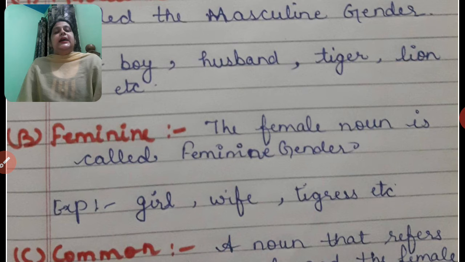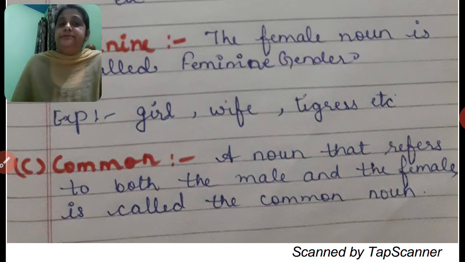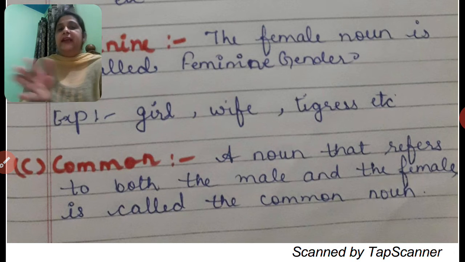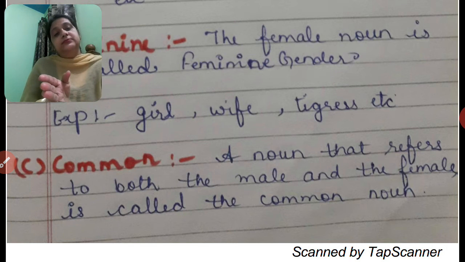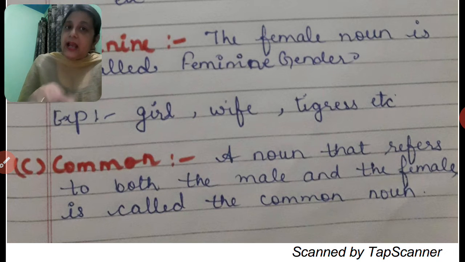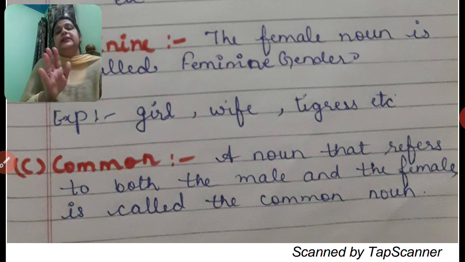Okay? Next comes the category of common gender. Students, the word common itself tells us it's a gender commonly for male and female. So a noun that refers to both male and female is called common gender.